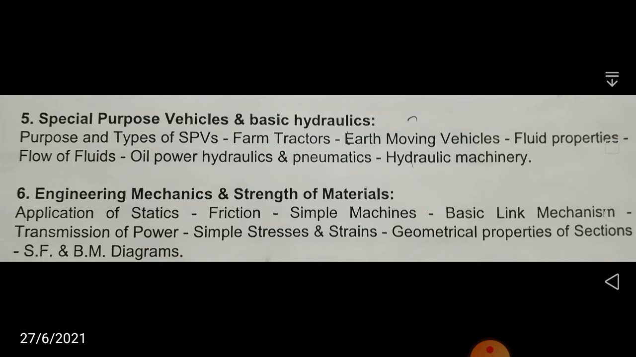I have mentioned in today's morning video, you can get any book. For that you can read Fluid Mechanics by Subramanya and Fluid Mechanics and Hydraulic Machinery by R.K. Rajput. These two books you can refer. But in oil power hydraulics and pneumatics, I have got certain information which I want to share with you. In the syllabus, the symbols for hydraulic power elements are very important.